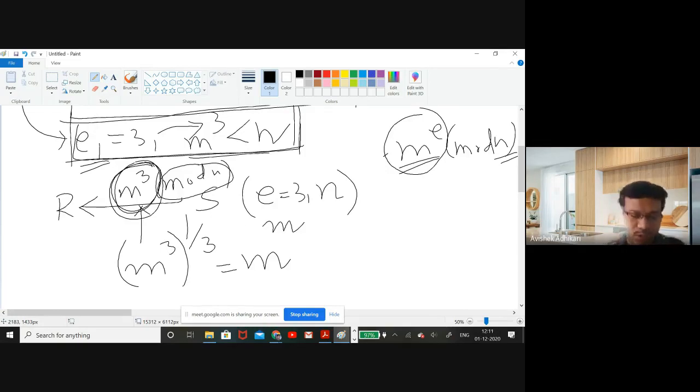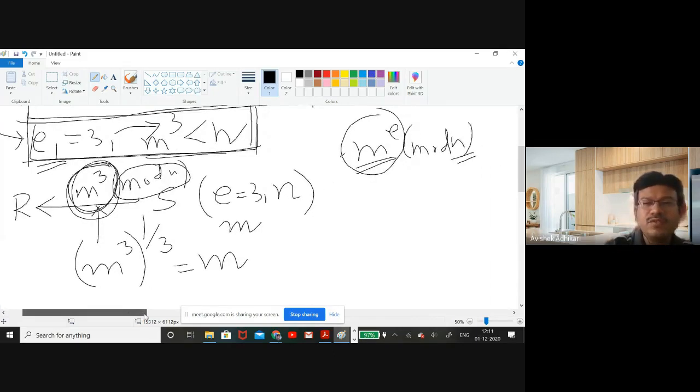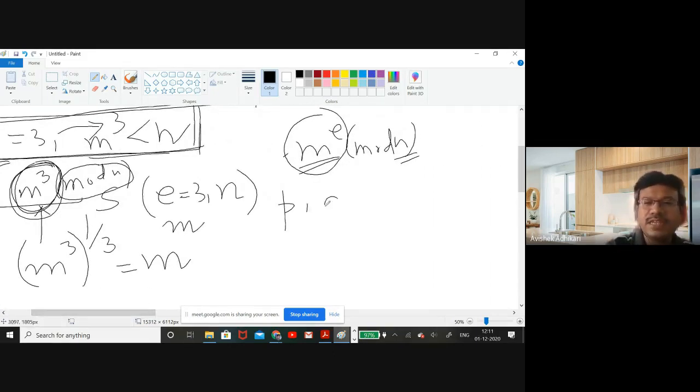Suppose by mistake you have chosen such an m. Sometimes it happens, it is quite natural. For example, suppose you have taken P and Q to be very large, say the next prime after 2 to the power 1000.